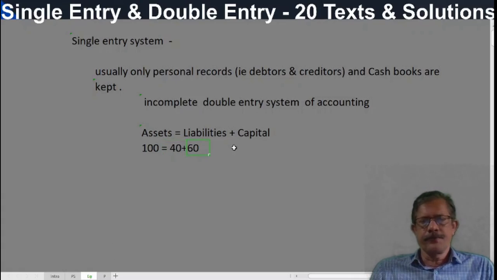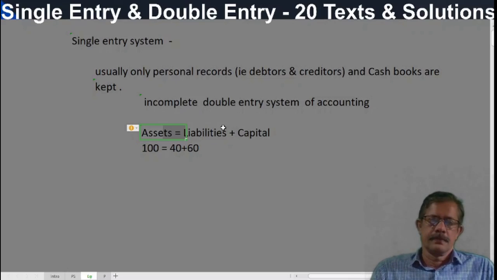So 100 is equal to 40 plus 60, true. And even a million transactions never change this equation. Always assets is equal to liabilities plus capital. But the figures may change.